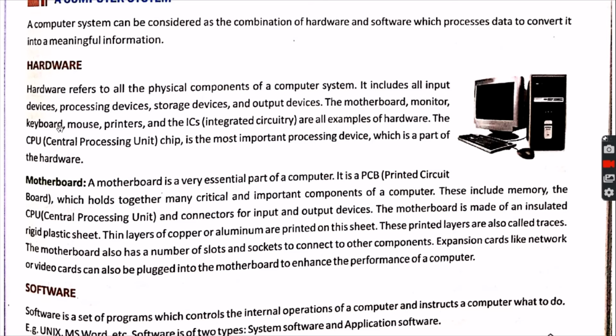So you know very well what a keyboard, mouse, and printer are, and the IC full form is integrated circuit. These have small pins, and they get fixed on a small chip board. That is called an IC, that you see in all the machines, whether it is a computer, a TV, or a mobile phone. On every motherboard you can see these ICs.